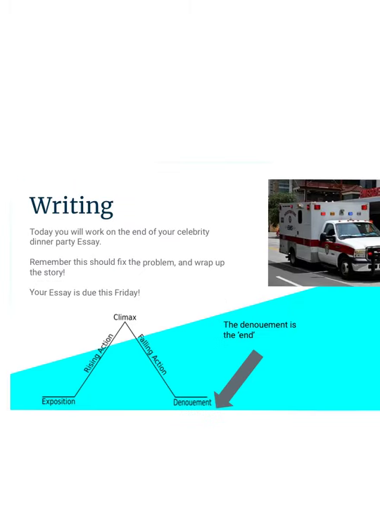Alright, so for writing today, we're going to work on the end of your celebrity dinner party essay. Most of you have probably wrapped this up by now. I'm going to be attaching the rainbow editing paper onto our morning announcements in the attachment section today so that you can start editing if you're already there. Start fixing any of those punctuation errors, spelling errors, that sort of thing. Make sure that you have indeed fixed the problem in your essay, and read it to someone, see what they think. They should be able to give you some good feedback so you know if you need to add or change anything.